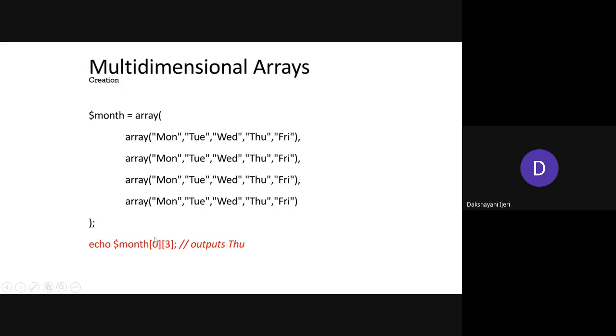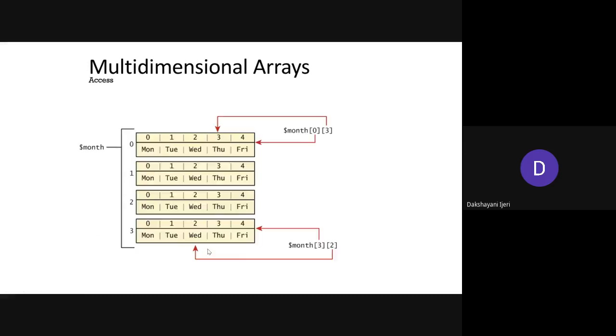And along with this 0, we want the element at the third index with respect to this 0th element, right? So within this 0th, we want to access the third element here, which is going to be 0, 1, 2 and 3. So this value is going to be displayed over there, which is Thursday. These things you are already familiar with, so you know how to access the element whenever you are constructing a multi-dimensional array, right? So this is how the values are going to be stored here.